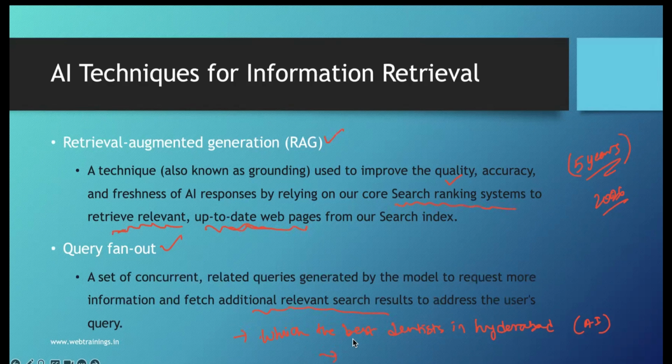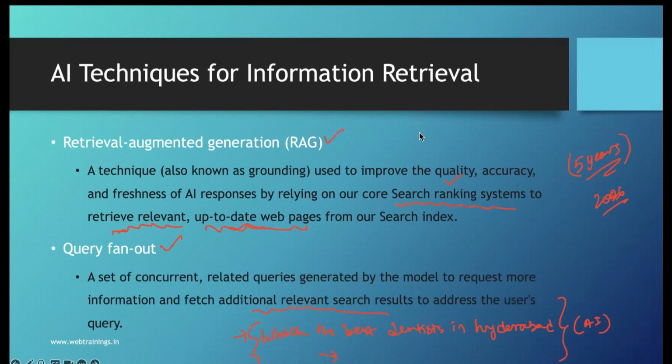For example, it can be best dental clinics near me, what is the dentist fee in Hyderabad, top 10 dentists in Hyderabad, or a keyword like root canal treatment in Hyderabad. Whatever topic you are looking for, with the query fan out technique Google takes all this information, which will be relevant keywords to the given topic.